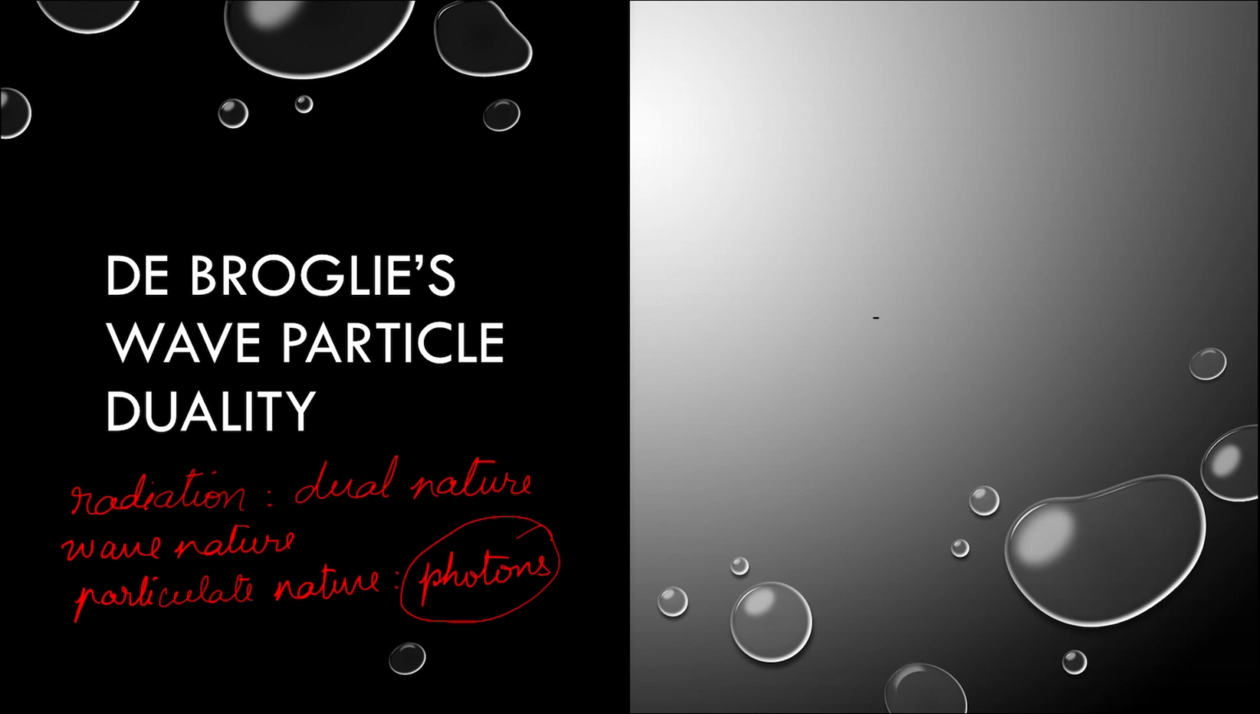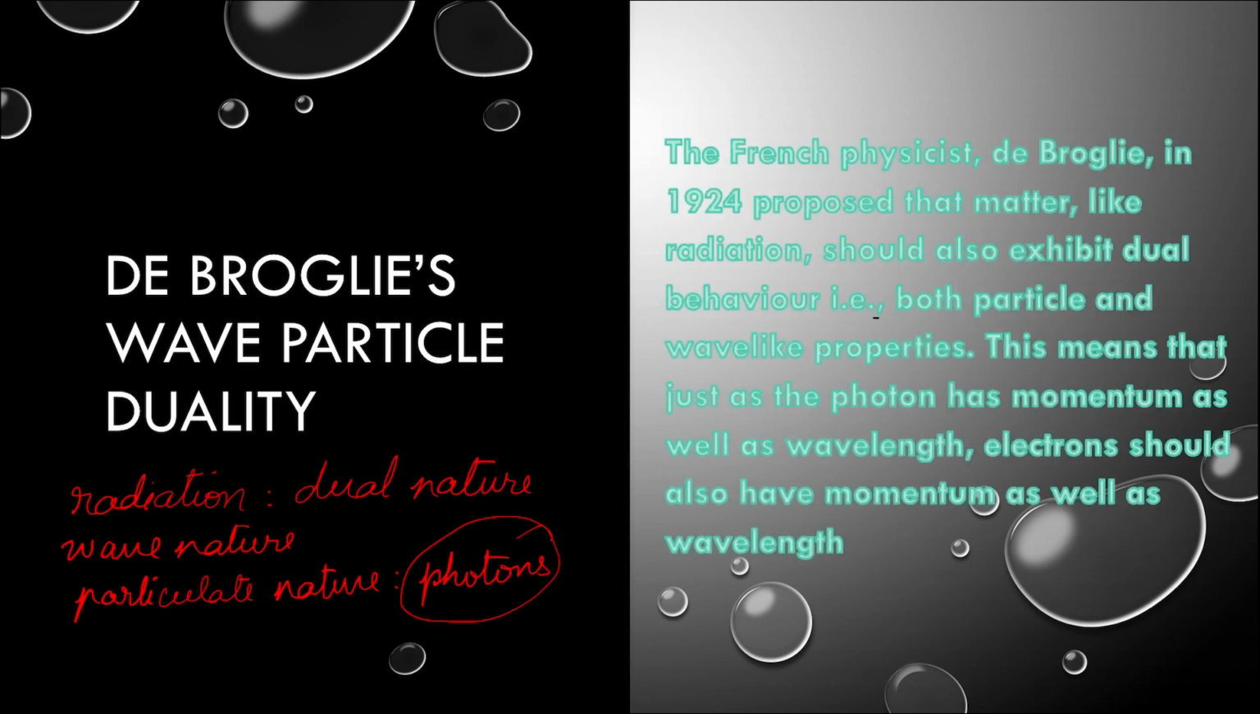Now, the universe is not going to follow different rules for different kinds of particles. So if a photon being a particle exhibits a wave nature, therefore any material particle must exhibit wave nature just like a photon. So if we extend the dual nature of photon to every other material particle, we get what we call the de Broglie's principle. Let us see what it states.